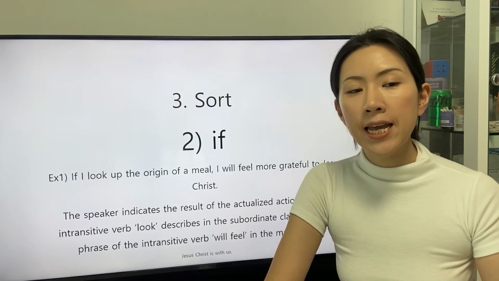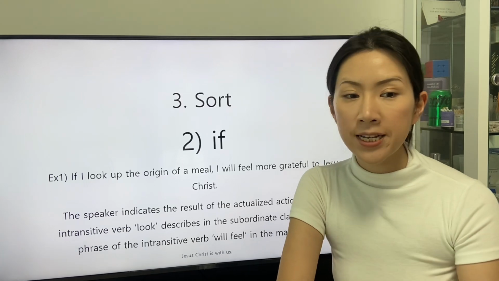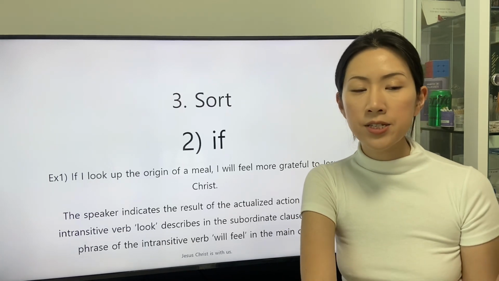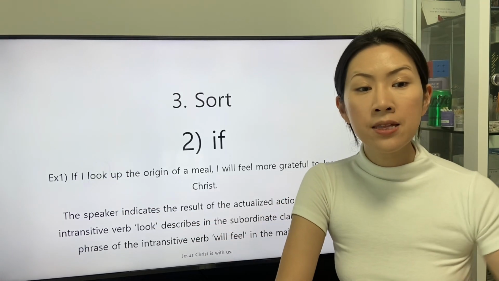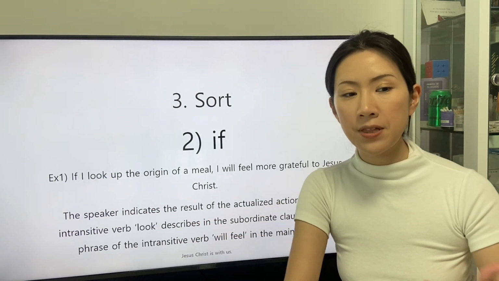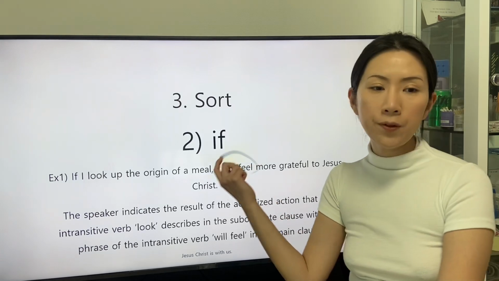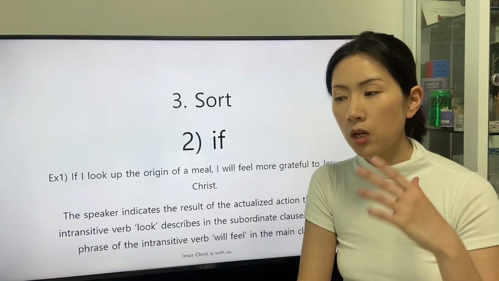The speaker indicates the result of the actualized action that the intransitive verb look describes in the subordinate clause with the phrase of the intransitive verb will feel in the main clause.